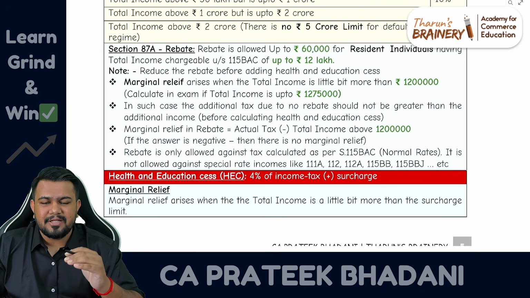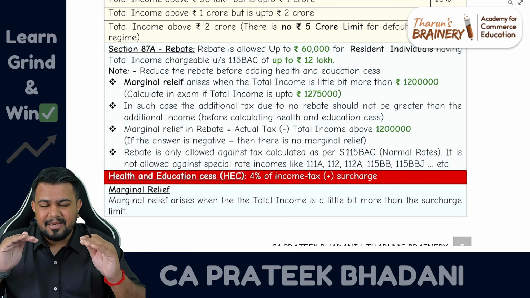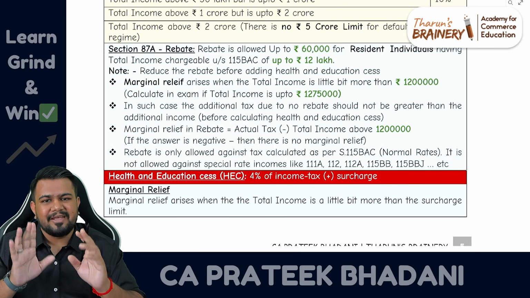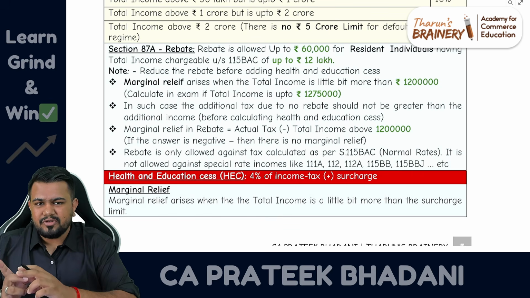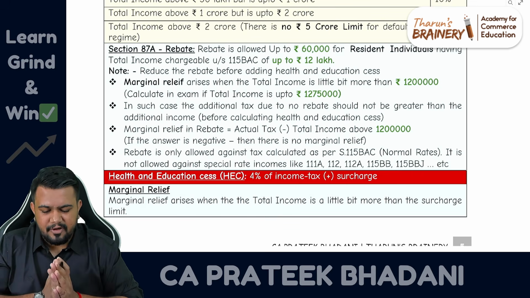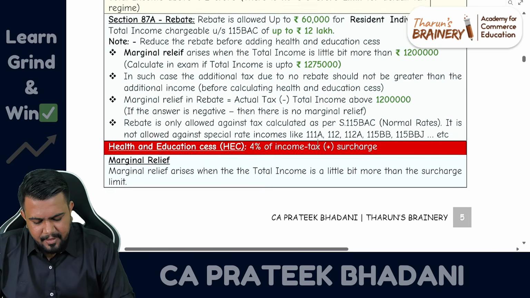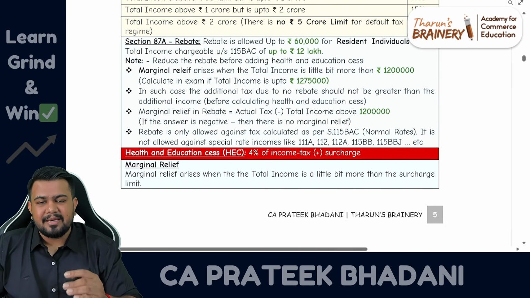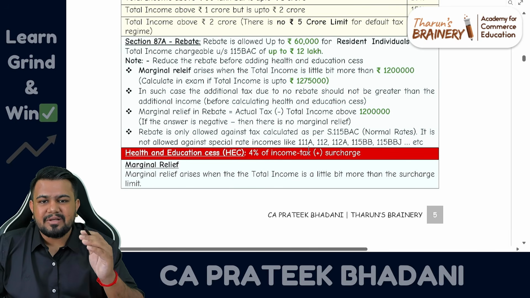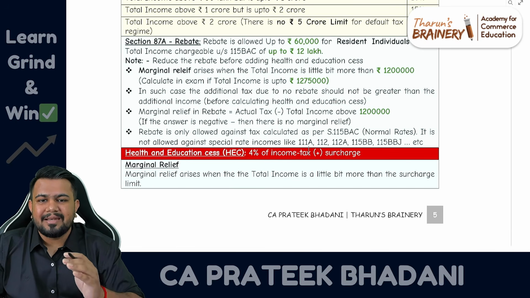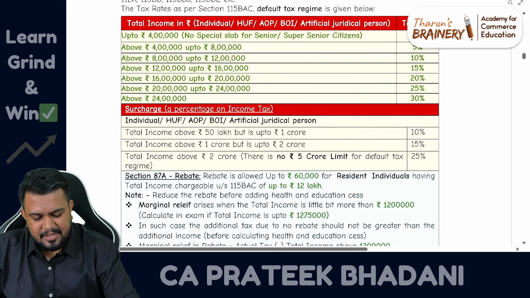Above 12 lakhs, rebate is not available. However, if the income goes above 12 lakhs, marginal relief is available. The same concept which was there before, now also the same concept of marginal relief. Fine. And rebate under 87A is allowed only against normal tax rates, that is, tax rate as per slab.